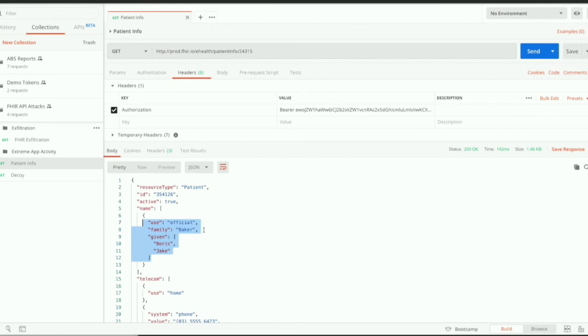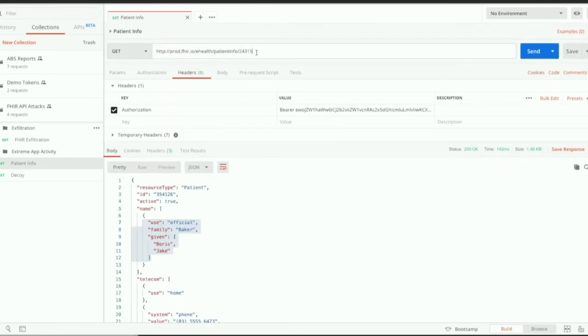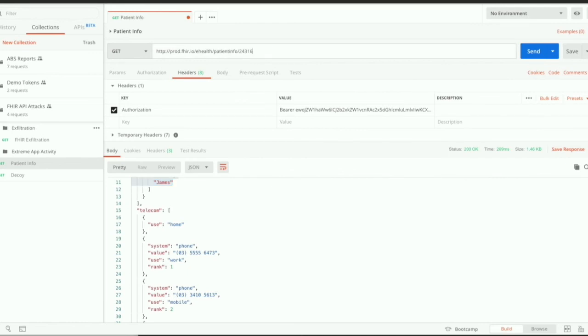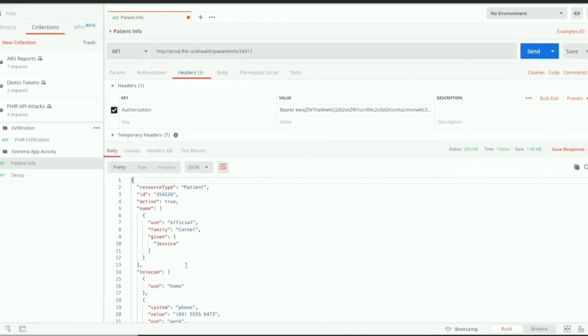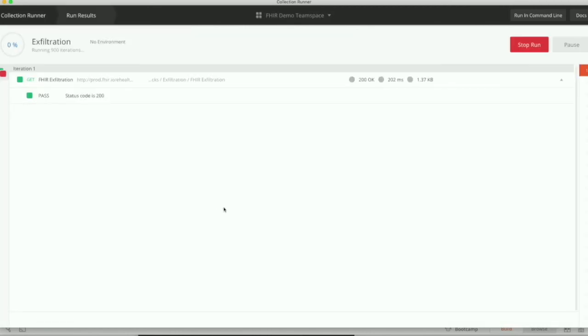So as a hacker, I can see the API is in this weird state right now where there's a lot of sensitive information that is otherwise invisible in the application. And as a hacker, I see that if I change the URI here, I can get other people's information about their healthcare information. So this is very sensitive data. So once again, I'm going to simulate this attack in Postman.